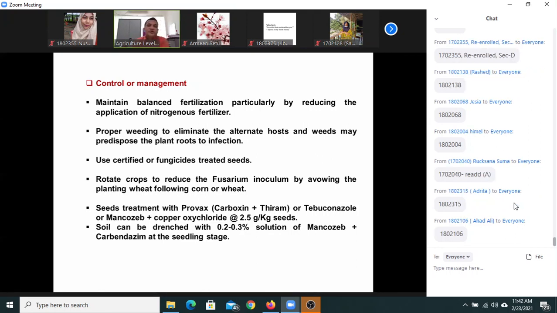But it's very hard because Fusarium has a wide host range. Rhizoctonia, Sclerotium also the same, Pythium also the same. It's very important. So some cultural practices are important.